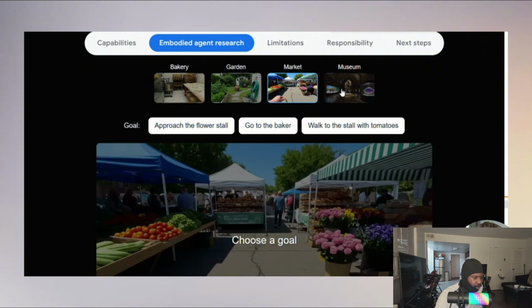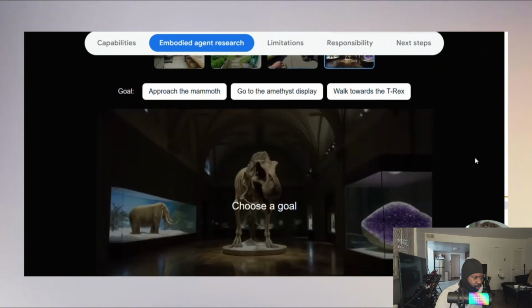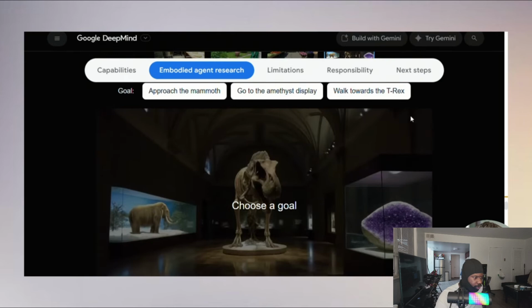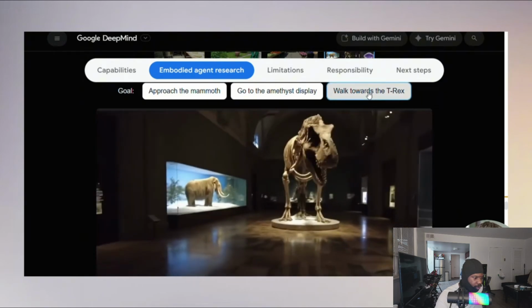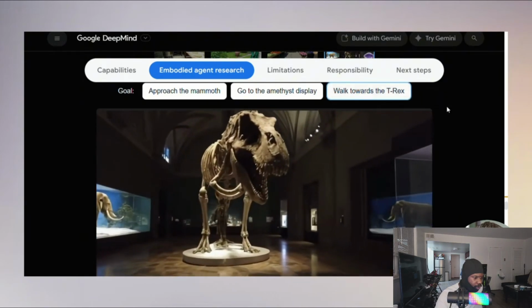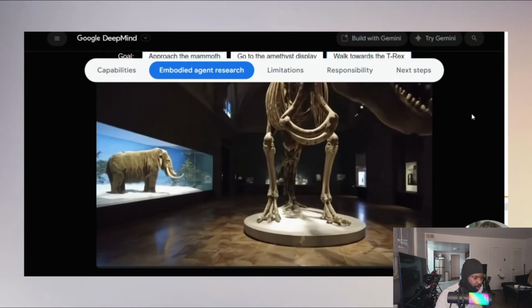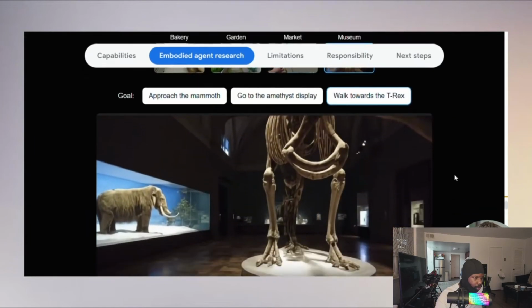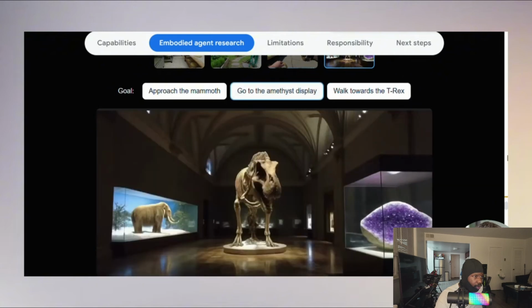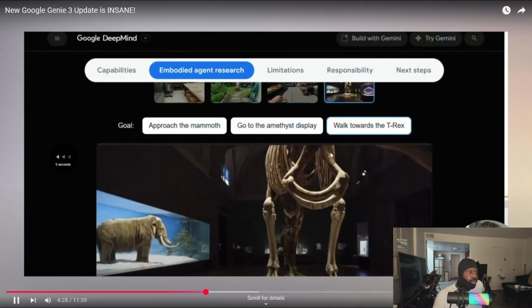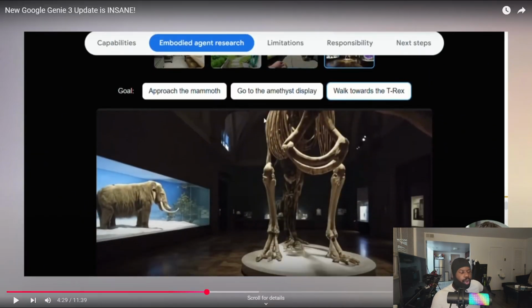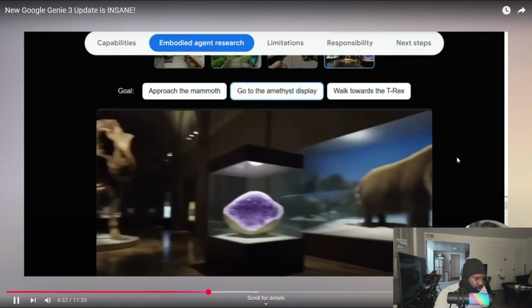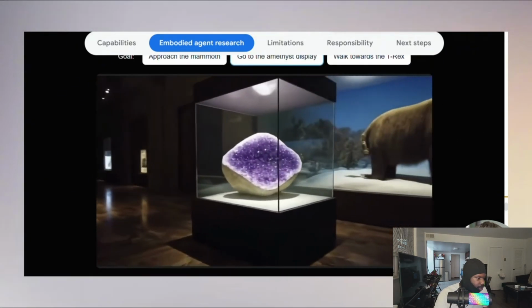Let's talk about what this means for regular people and businesses. For content creators, this changes everything. Instead of spending thousands on video production, you could create entire cinematic worlds just by typing. Want to make an underwater documentary? Type: real-world tracking shot swimming through deep, dimly lit ocean between deep ocean canyons, densely packed vast school of jellyfish swimming, bioluminescent lighting, and you get a world you can film in.